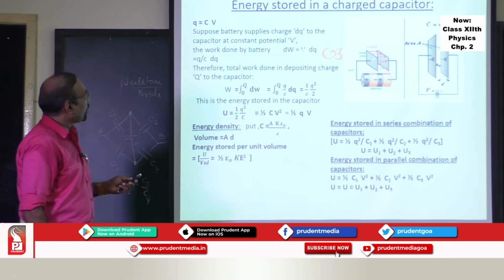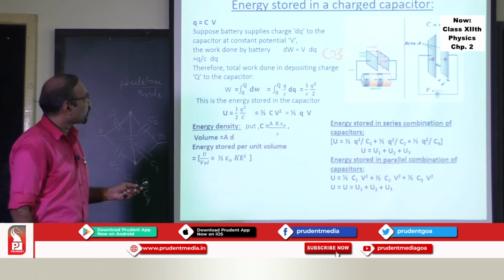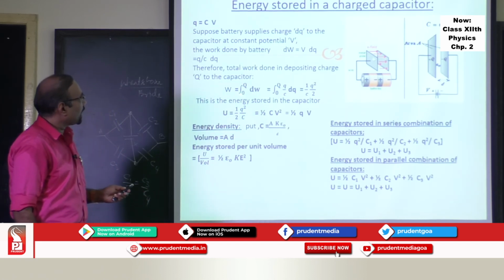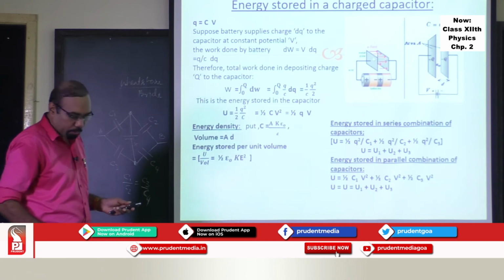If you substitute V is equal to Q upon C from this, you will get Q by C dq. And if you want to find out the total work done by this battery to store total charge Q, then just integrate 0 to Q dw, substitute this dw as Q by C dq, and you take this 1 by C out, integral of Q dq.